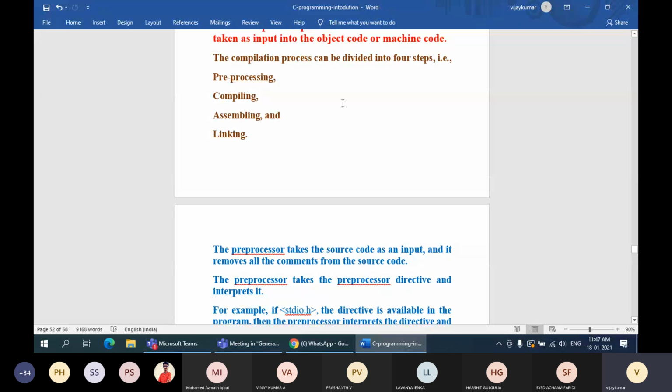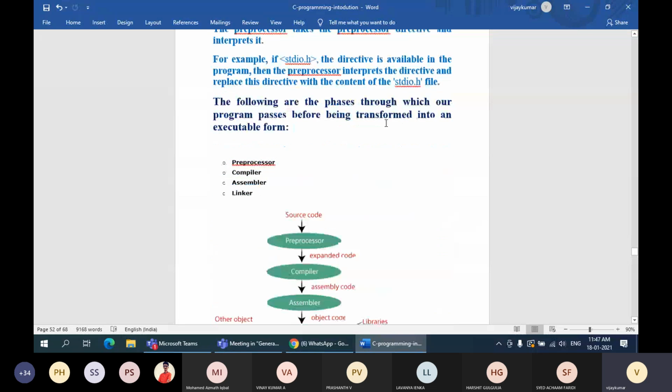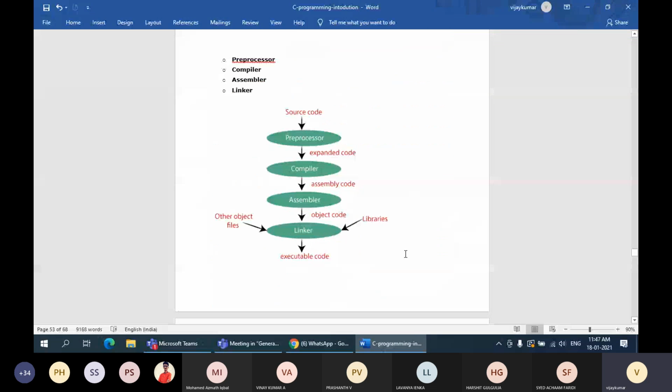These four steps are linearly executed one after the other. Look at this diagram. You will more easily understand the process of compilation. The source code is a file with an extension of what? The source code file extension is .c. That .c file goes to the compiler's preprocessor step.